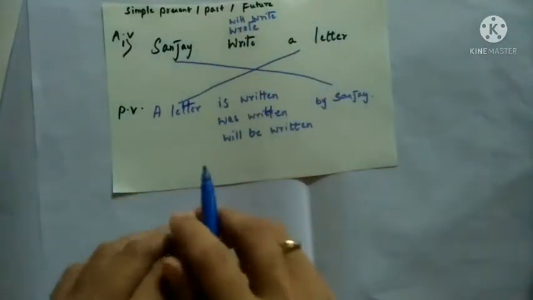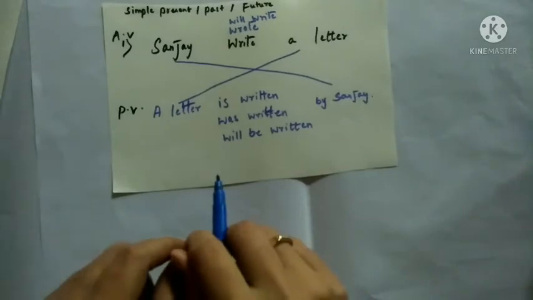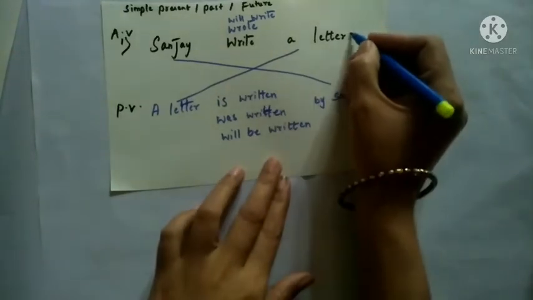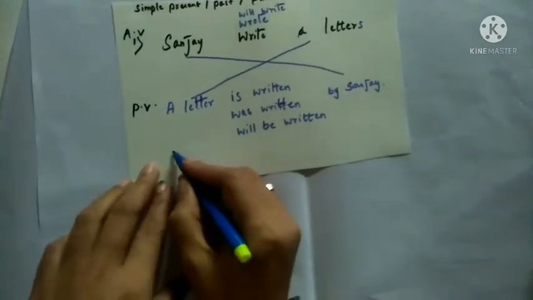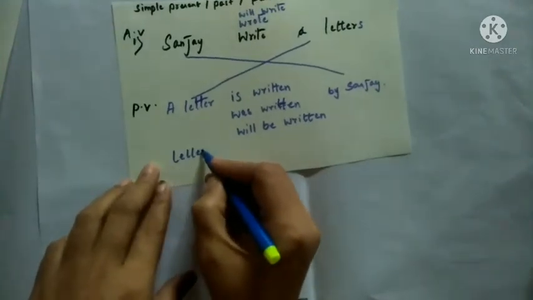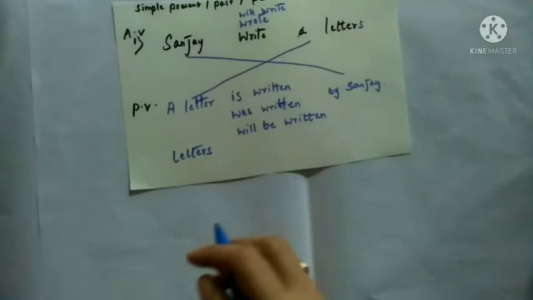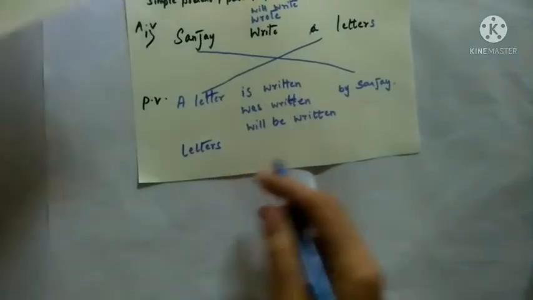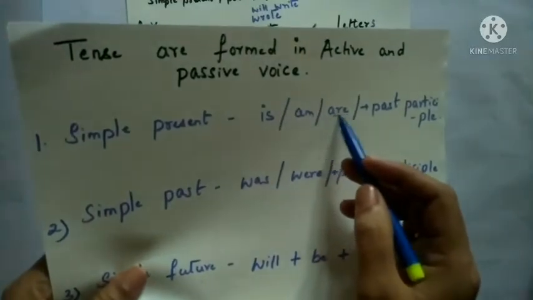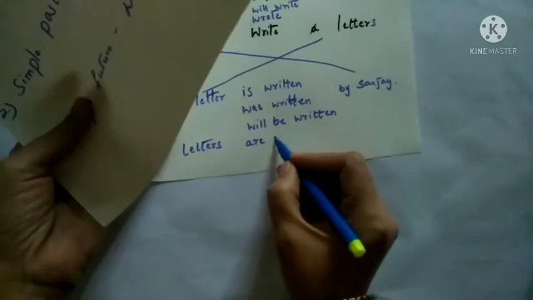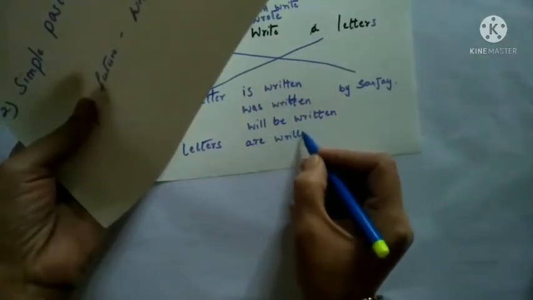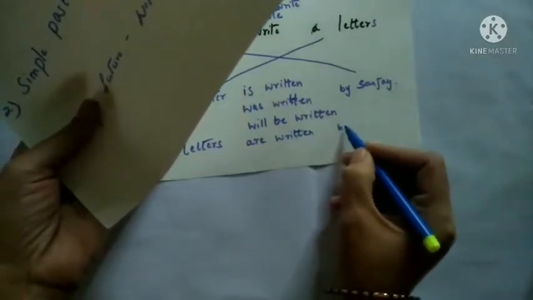The same thing if we see in singular and plural. So this will change into letters and A will be cancelled. You have to write letters here. Right? Letters means it became plural. Now how will you write in present tense? You will write in present tense by using this helping verb. Letters are written by Sanjay.